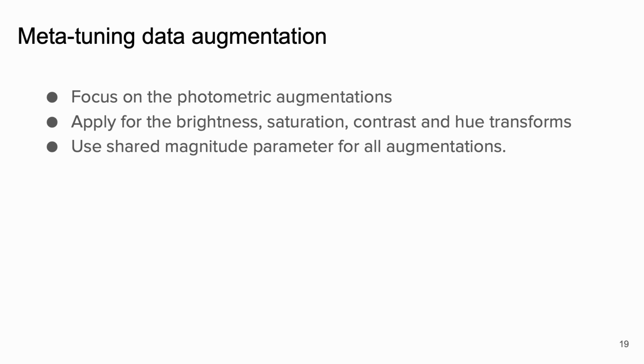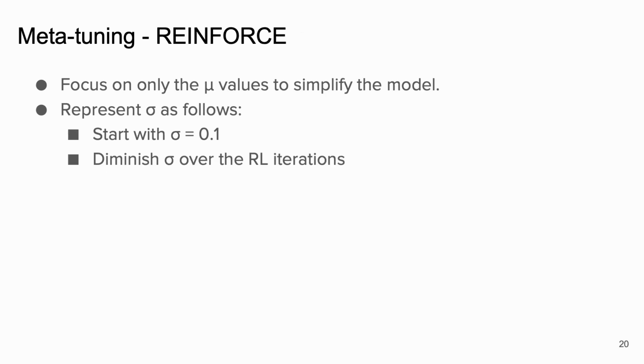Finally, we apply the meta-tuning idea to the data augmentation magnitudes as a single normal distribution. We focus on photometric augmentations based on brightness, saturation, contrast, and hue, and define a single shared Gaussian to model them jointly during meta-tuning. In reinforcement learning, we focus on only the mu values of the Gaussians to simplify the distribution models. We initialize Gaussian sigmas to 0.1 and diminish them over the reinforcement learning iterations to improve convergence.